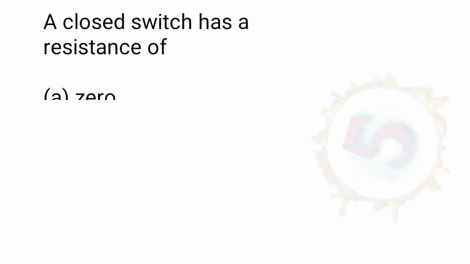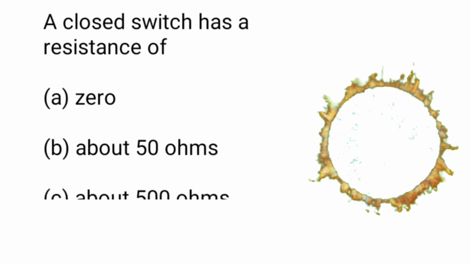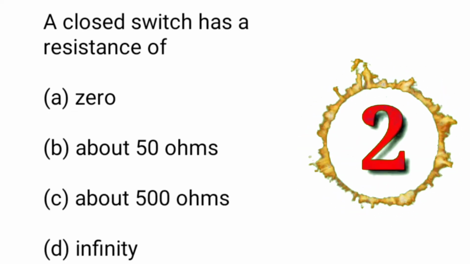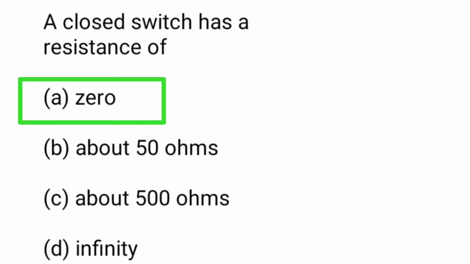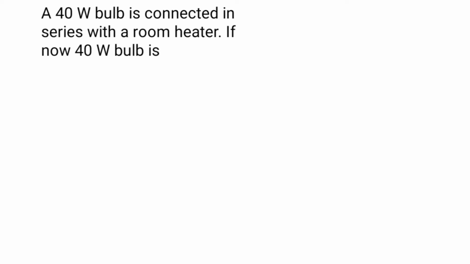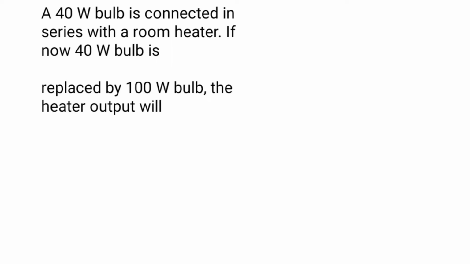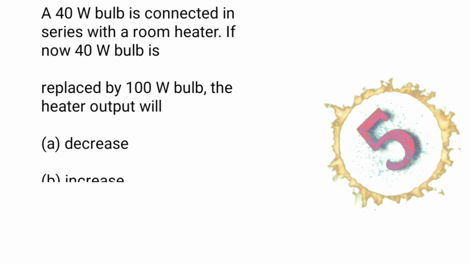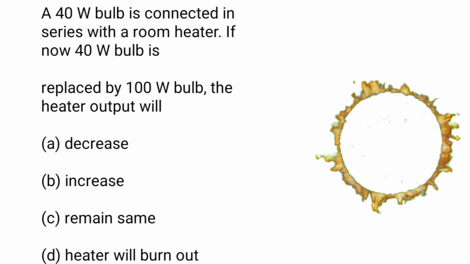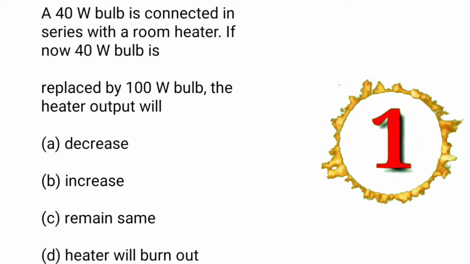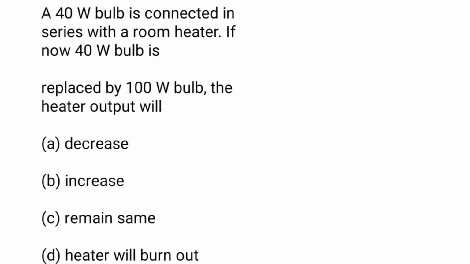Next one: a closed switch has a resistance of A. 0, B. About 50 ohms, C. About 500 ohms, D. Infinity. Your answer is A. 0. Next one: a 40 watt bulb is connected in series with a room heater. If now the 40 watt bulb is replaced by a 100 watt bulb, the heater output will A. Decrease, B. Increase, C. Remain the same, D. Heater will burn out. Here the answer is B.